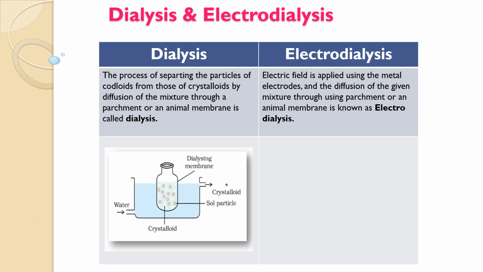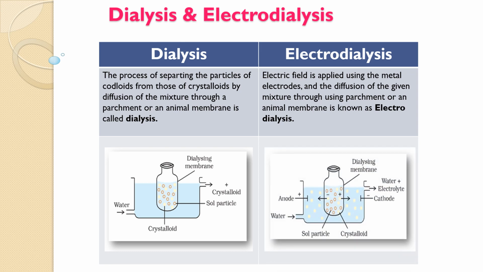This figure shows the dialysis process. In electrodialysis, the only difference lies in the presence of the electric field so that the process becomes faster.